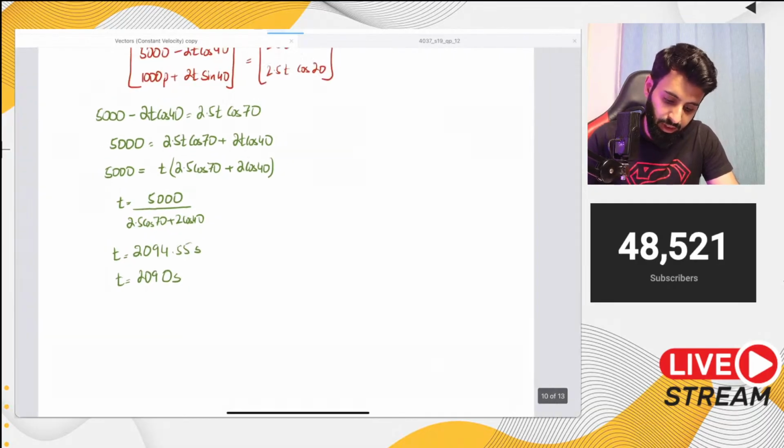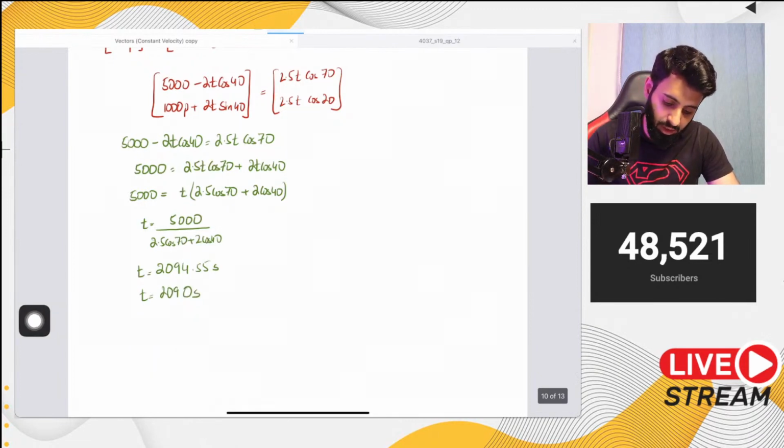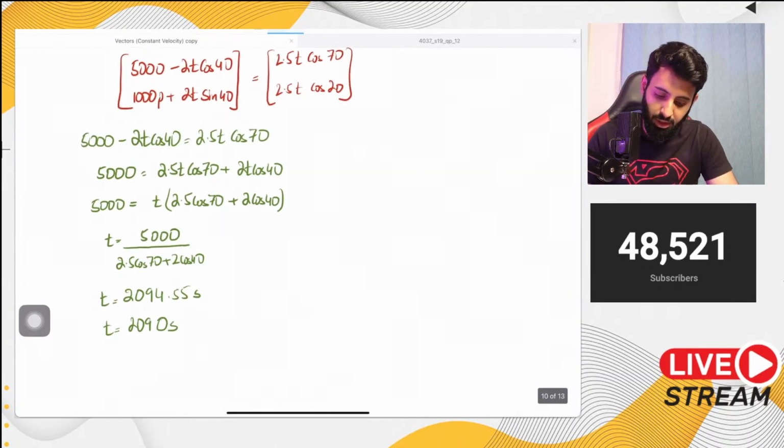Okay? But when you're calculating p, do keep one thing in mind: when you're calculating p, you will not take the rounded off value. You in fact use the answer key. So when you're calculating p, I would suggest that you use the answer key.